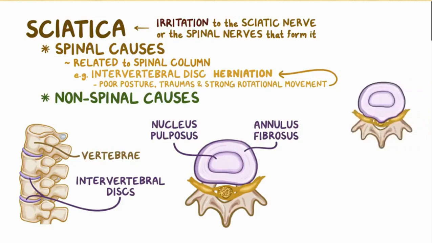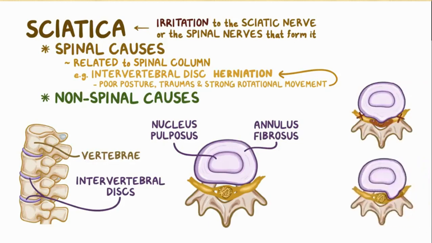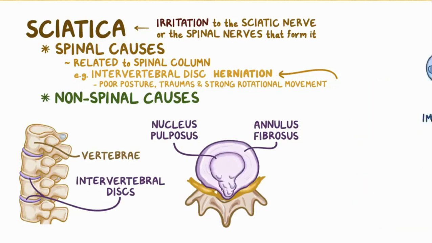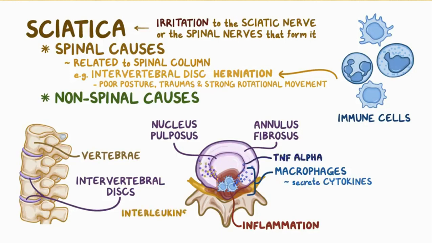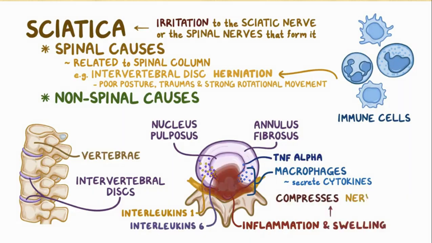If it bulges out towards the center of the spinal cord, it could compress multiple nerve roots on both sides, or laterally, compressing one nerve root on one side. In some cases, the nucleus macrophages attack the nucleus pulposus and start secreting inflammatory cytokines, like tumor necrosis factor alpha and interleukin 1 and interleukin 6. The inflammation and swelling which result from this reaction compresses the nerves even further.